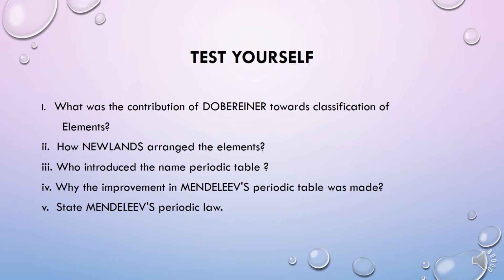Why were improvements in Mendeleev's periodic table made? Because he was unable to explain the position of isotopes. State Mendeleev's periodic law. Mendeleev's periodic law states that properties of the elements are a periodic function of their atomic masses.